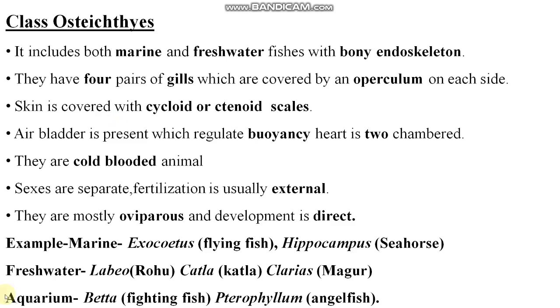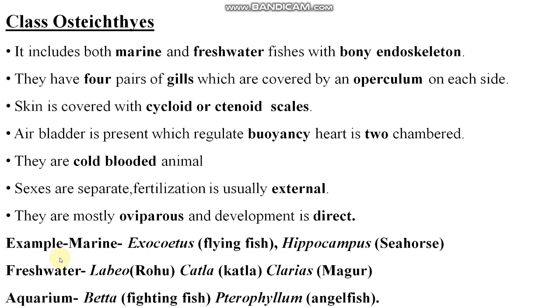Air bladder is present which regulates buoyancy. Heart is two-chambered. They are cold-blooded animals, poikilotherms. They do not have the capacity to regulate their body temperature. Sexes are separate. Fertilization is usually external, obviously. They are mostly oviparous and development is direct. Direct development means from egg stage the adult stage is formed directly, there is no larval stage present, right?